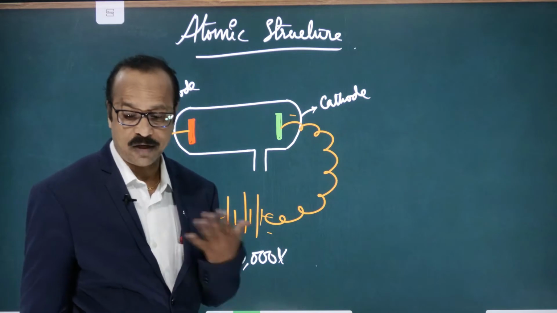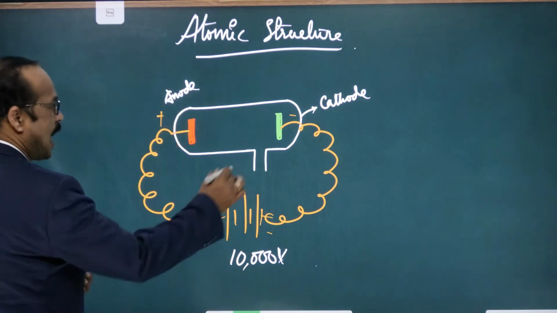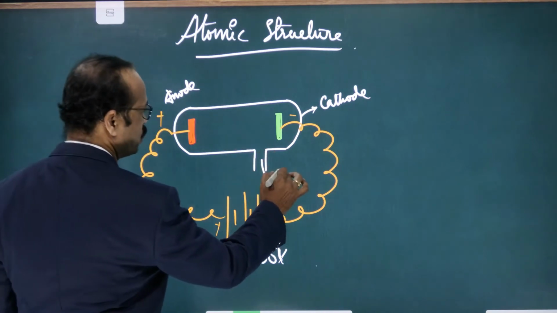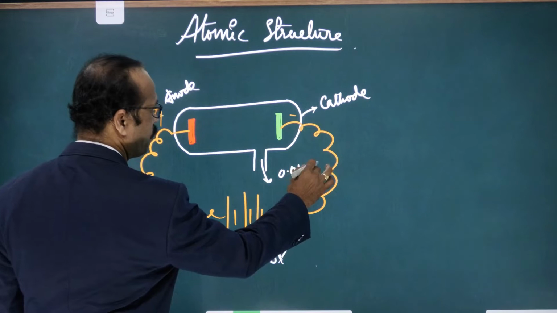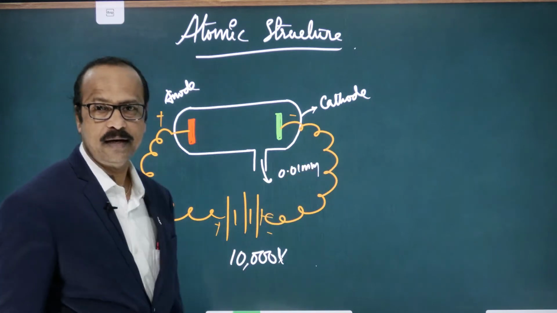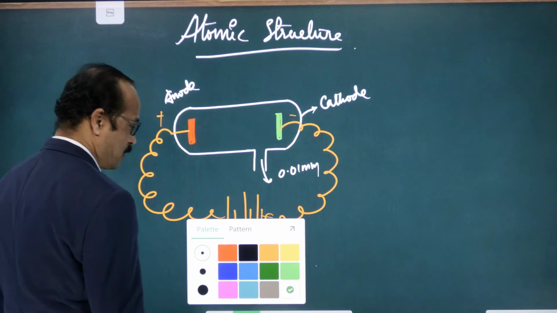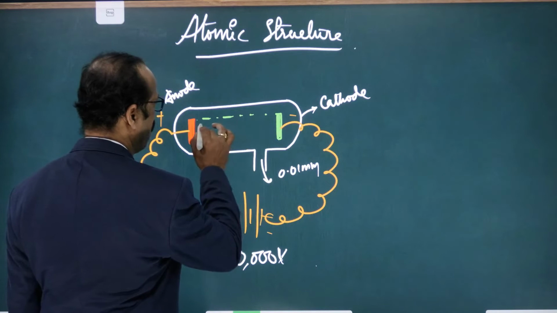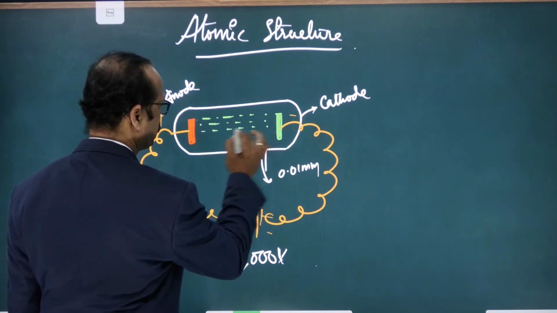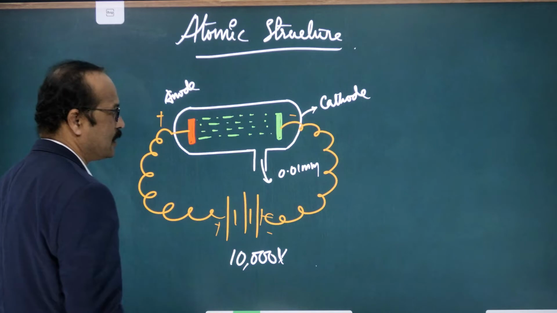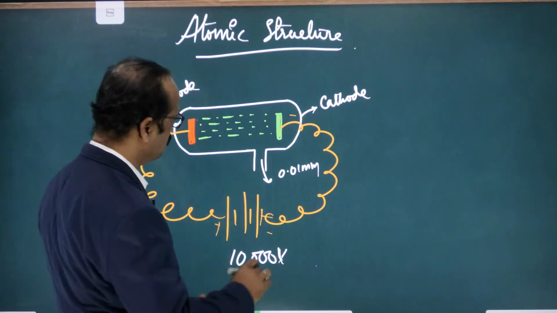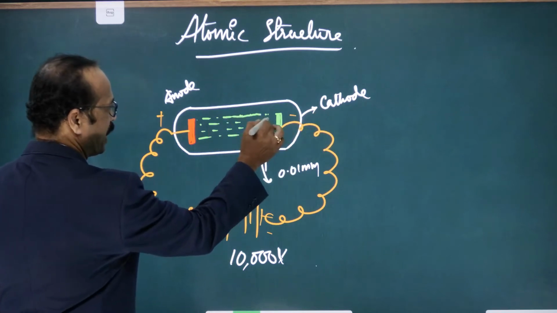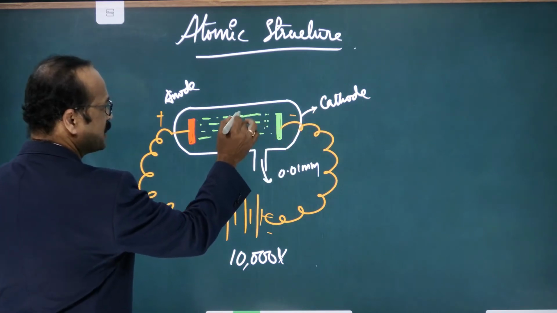When more than 10,000 volts of electric current is applied and the pressure inside is decreased to 0.01 mm, it was observed that some rays, which are called cathode rays, are emitted from the cathode, and they move towards the anode.